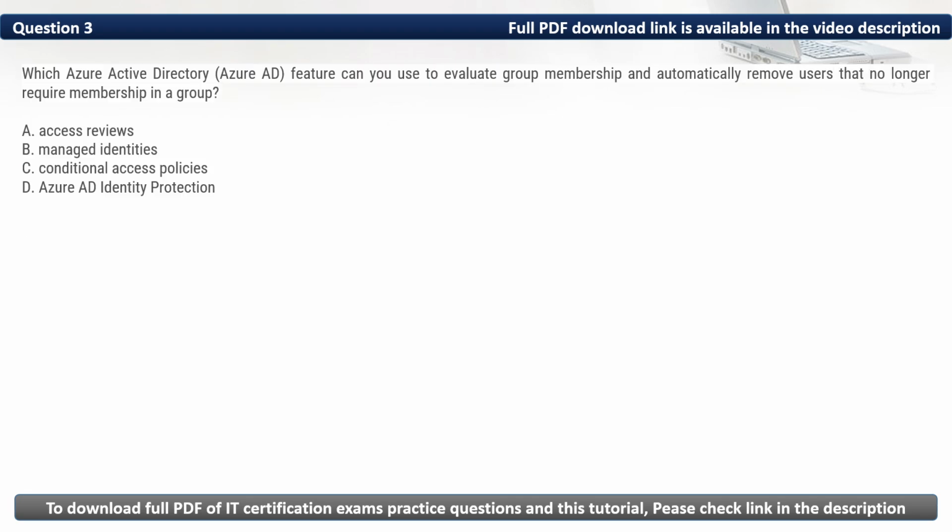Question 3. Which Azure AD feature can you use to evaluate group membership and automatically remove users that no longer require membership in a group? Here in this question, we want a feature that will evaluate whether someone needs a group membership or not and remove those members that do not need the group membership. Considering this requirement, the most appropriate option here is access reviews. Thus, the correct option is A.